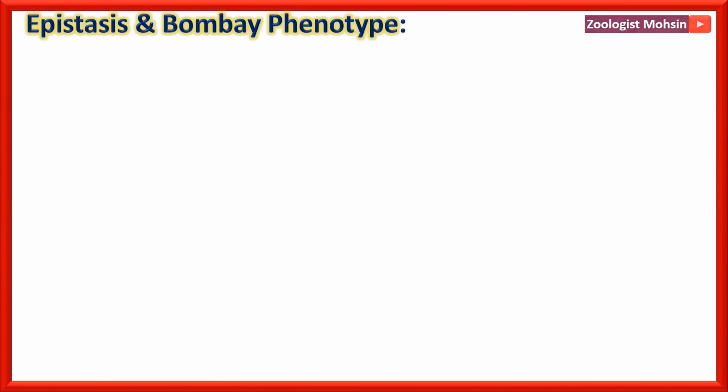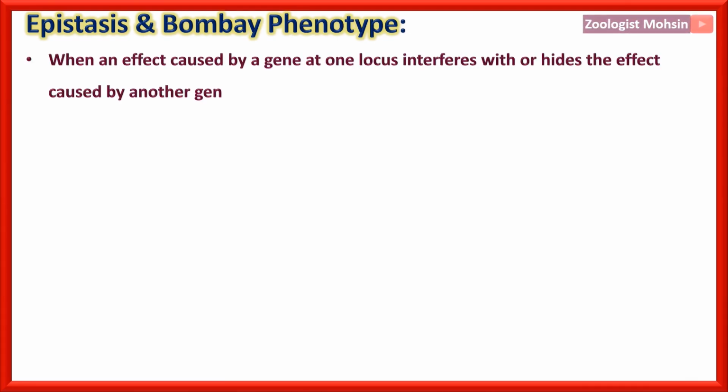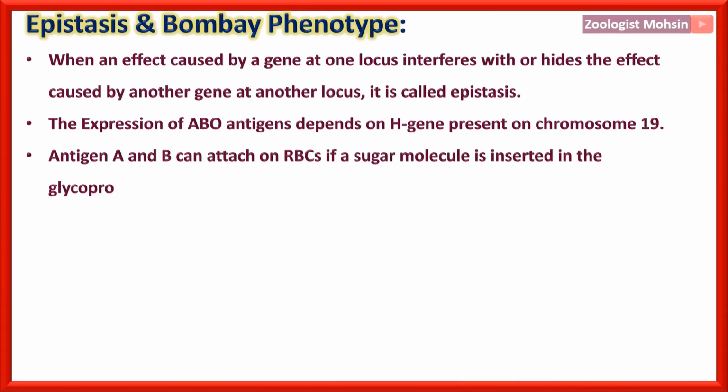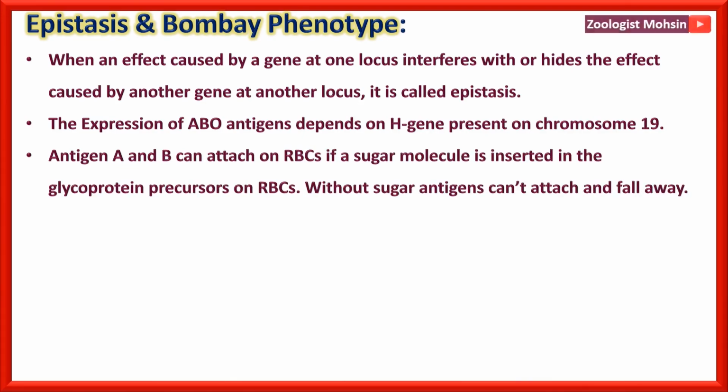Epistasis and Bombay phenotype. When an effect caused by a gene at one locus interferes with or hides the effect caused by another gene at another locus, it is called epistasis. The expression of ABO antigen depends on H gene present on chromosome 19, and we know that ABO gene is present on chromosome 9. Antigen A and B can attach on RBCs if a sugar molecule is inserted in the glycoprotein precursors of RBCs. Without that sugar, antigen cannot attach and fall away from red blood cells.